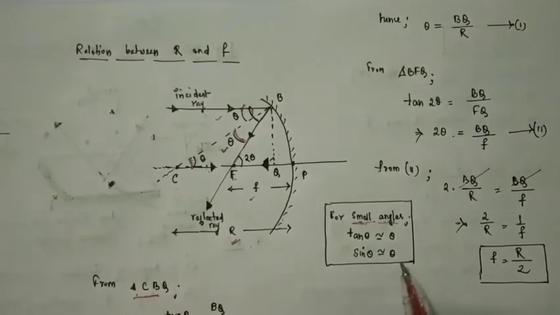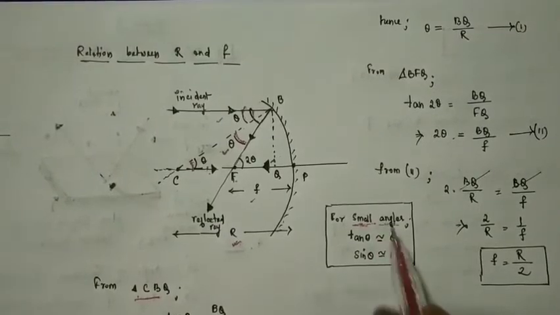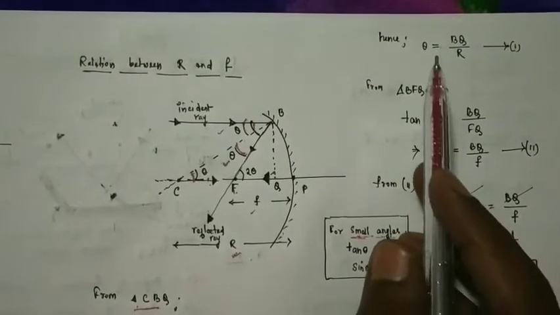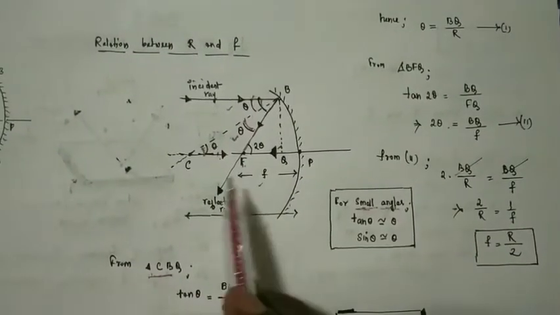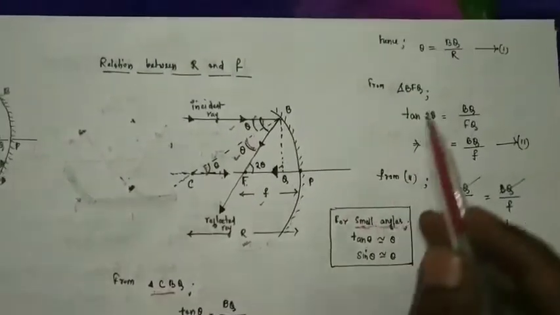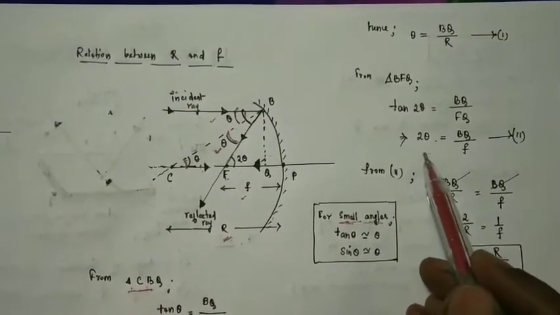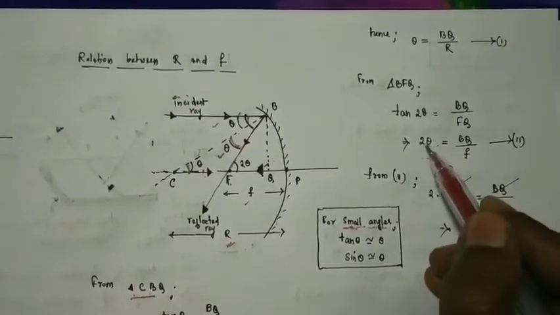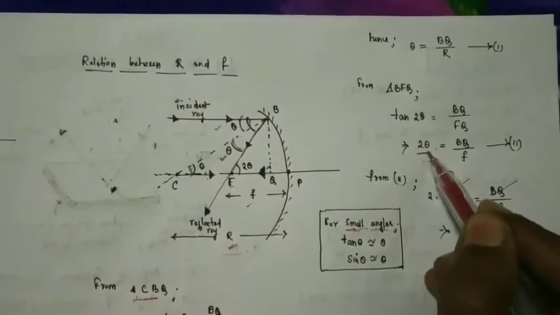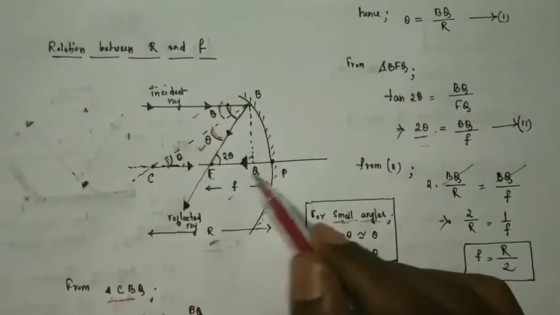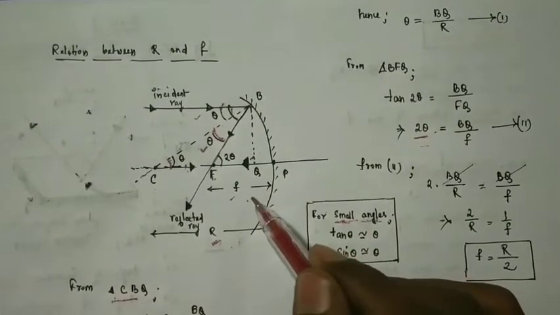So theta is equal to BQ by R, because CQ, this distance from C to Q, is equal to capital R. And for the second case, in place of tan twice theta you can write twice theta, equal to BQ by FQ, and FQ is the focal length in this figure.